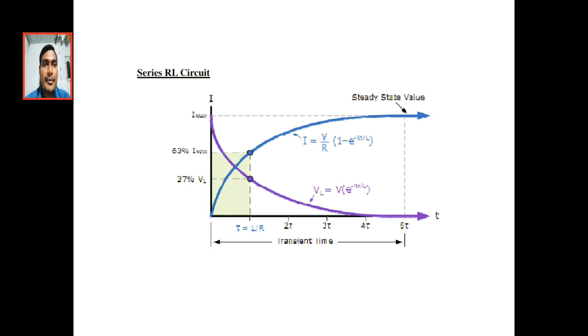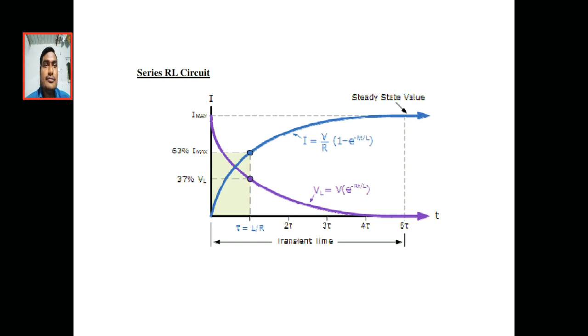Once again, what is time constant? The time taken for the current to reach 63% of the maximum current. Sorry, I made one mistake: the violet line is the voltage, and the blue line is the current, which is the expression for the current. The time taken for the circuit to reach 63% of its maximum value is called the time constant.